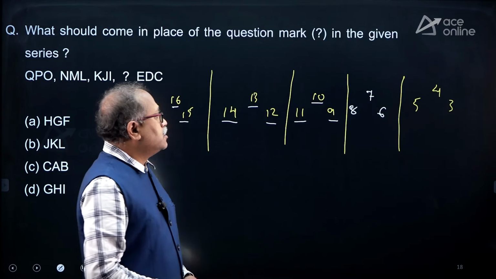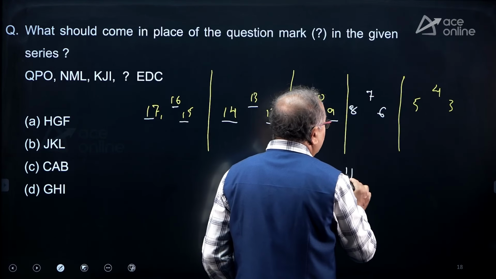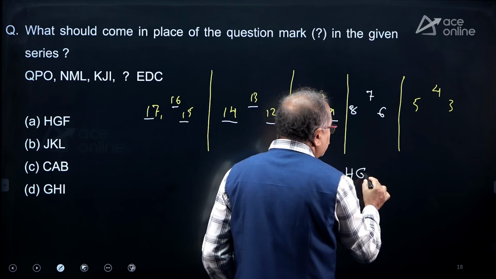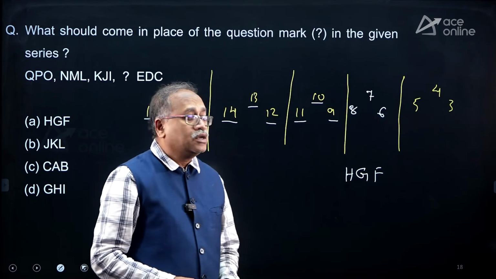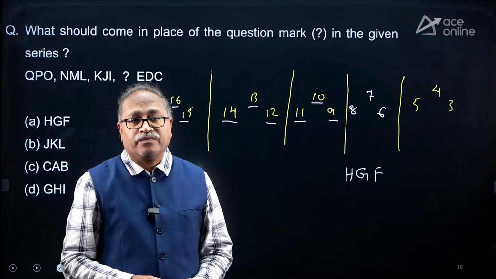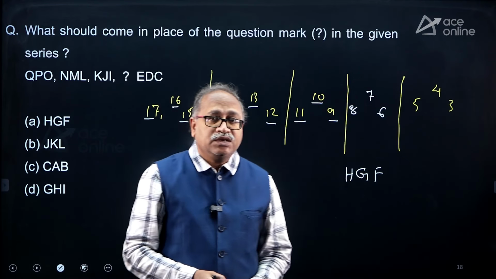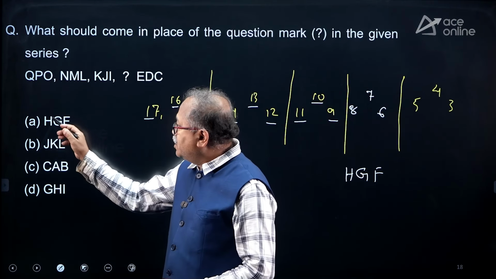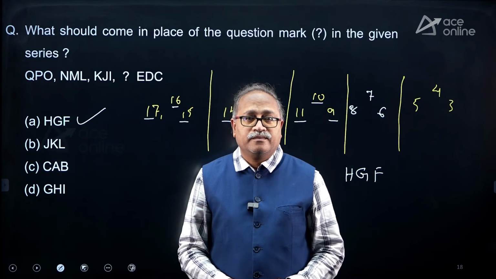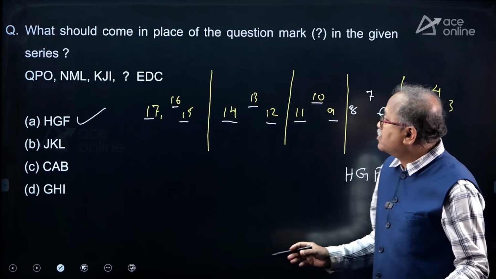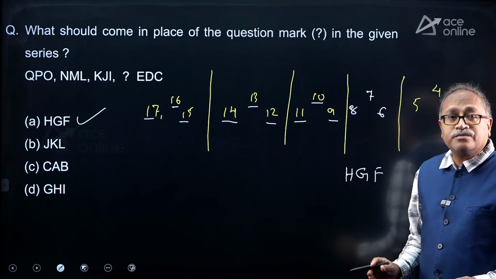Equally, you should know that H represents 8 and G represents 7, and 6 represents F. Therefore, my answer is HGF. So HGF, option choice A. Am I clear? I am not coming in between camera and board.